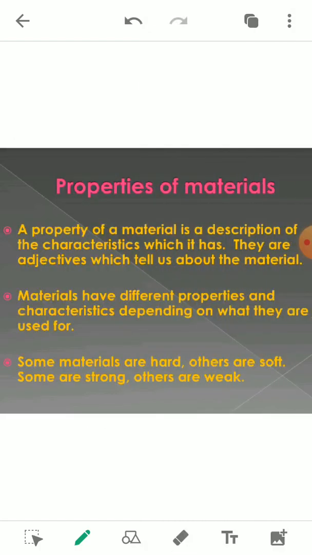Now we will talk about the properties of the material. Properties of a material are a description of the characteristics it has, and they are the adjectives which tell us about the material. Many objects are used in our home, institute or industry for different purposes. Why is it so? Because different materials have different properties, and we choose a material to make a particular object on the basis of its property.